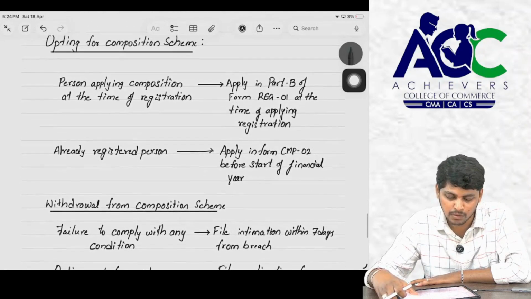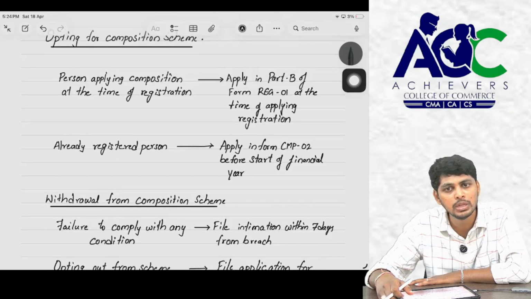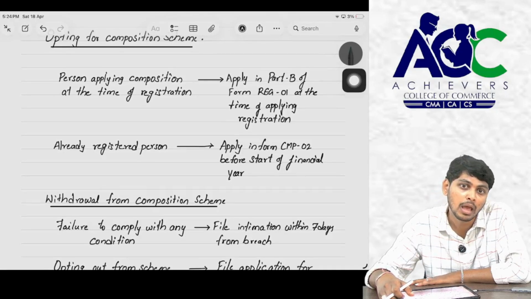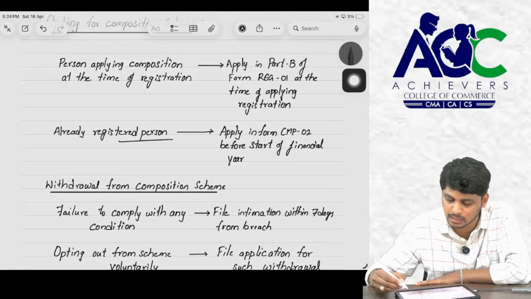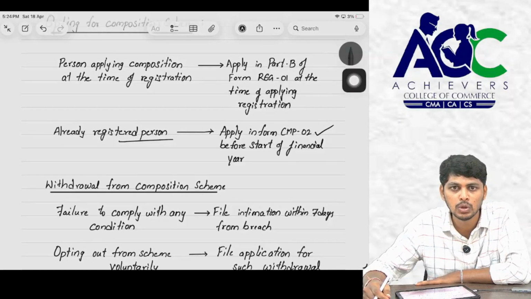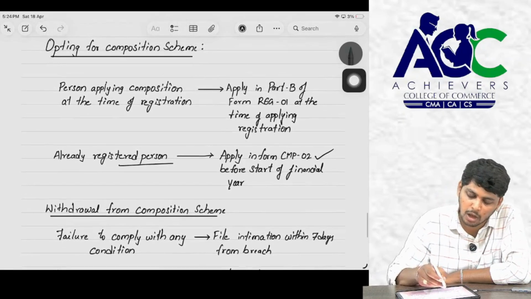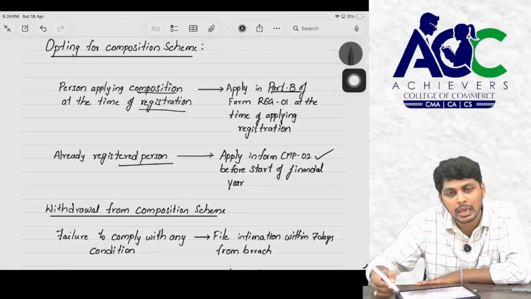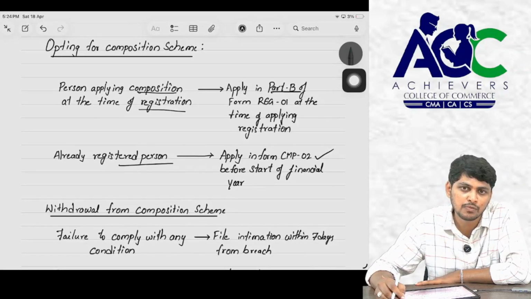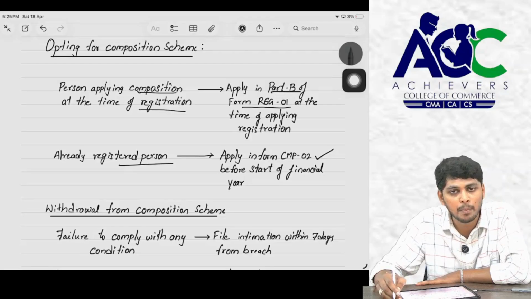Opting for the composition scheme. When to opt for the composition scheme, sir? Only a registered person can opt, or a newly registered person can also opt, or existing persons also can opt for the composition scheme. If the person is already registered, he can file form CMP-02 to convert from regular registration to the composition scheme. But if a person is applying for entirely new registration, then he can apply in Part B of the registration form, that is, form REG-01, for the composition scheme.